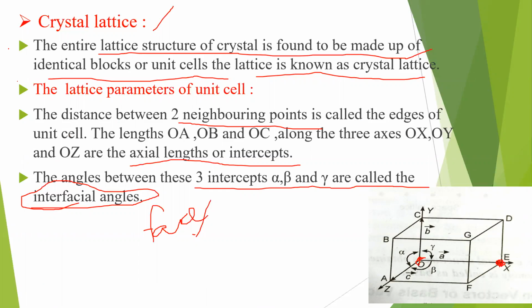So now you have a brief idea of what crystals and amorphous materials are, and how in a crystal we can determine the type of crystal structure by 2 parameters: lattice parameters, one being axial lengths or intercepts and the other interfacial angles. The relations between the intercepts A, B and C and between the angles alpha, beta and gamma give you different types of crystal systems.